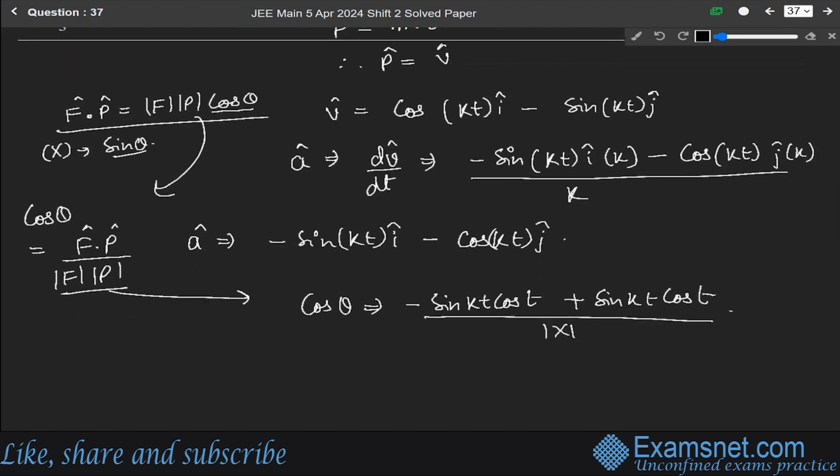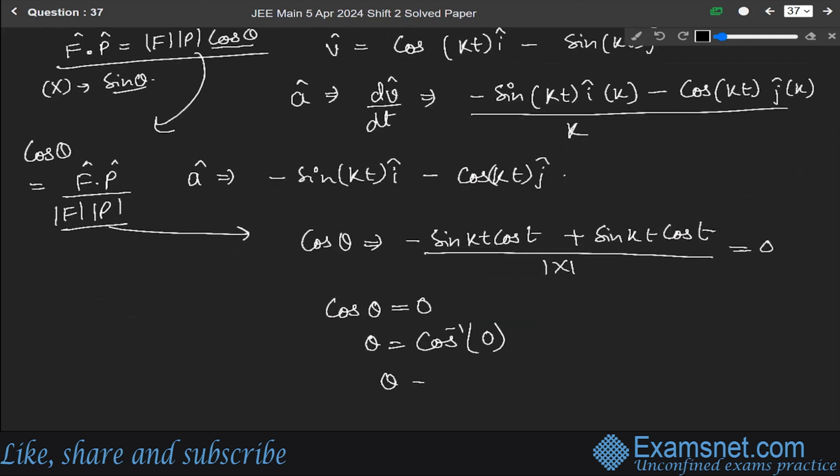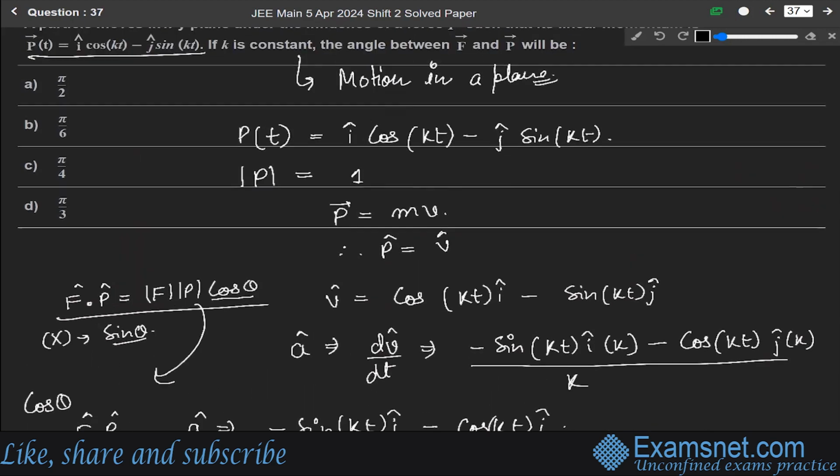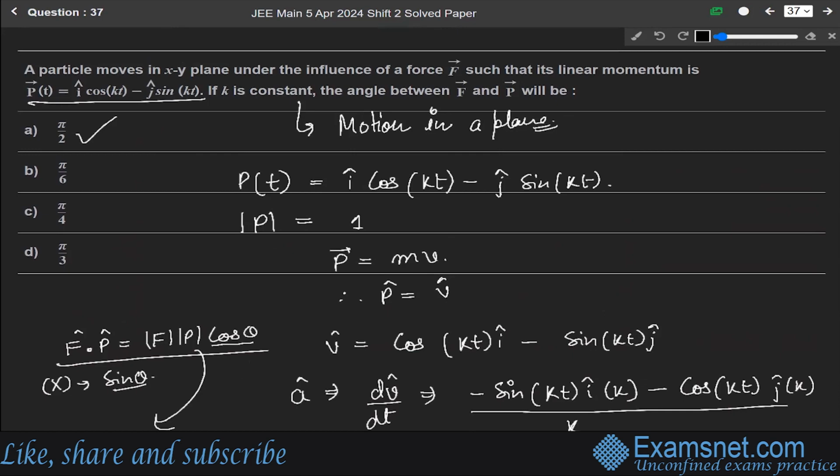So this will be equal to 0, which means cos theta is equal to 0, so theta will be cos inverse 0, that is pi by 2. So the correct answer is option A, that is pi by 2.